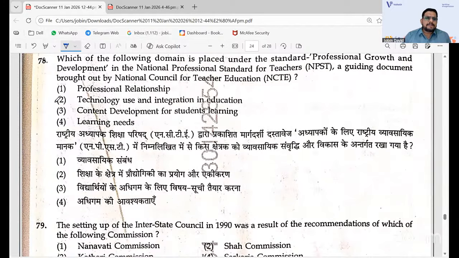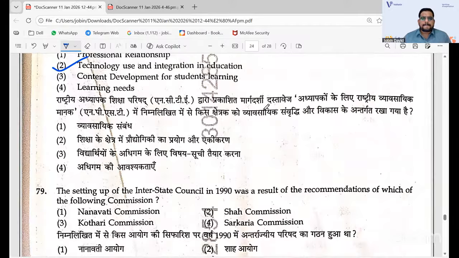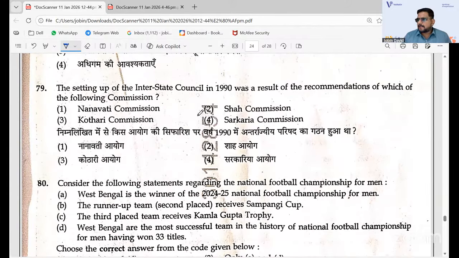The answer is technology used in integration, nothing other than that, because it is a new thing. So professional development, technology used in integration in education, that you can have. The answer for this is Sarkaria Commission, the setting up of the interstate council. So if you have a good idea with the higher education commission and all, it is Sarkaria Commission.